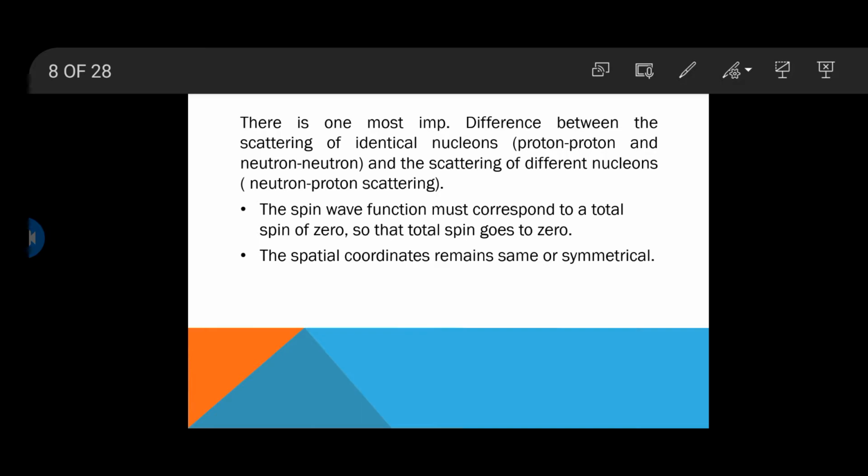So the spin wave function must correspond to a total combined spin of 0, that is, the spin orientation must be different. The spin wave function is antisymmetric as there is a change in the value of the spin, so that the total spin of the nucleus goes to 0. The spatial coordinates, as we discussed earlier, remain the same, or symmetrical.